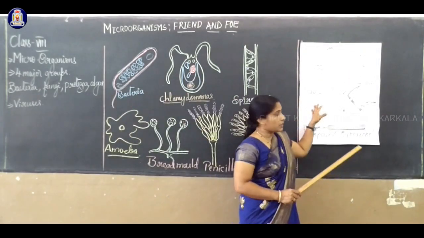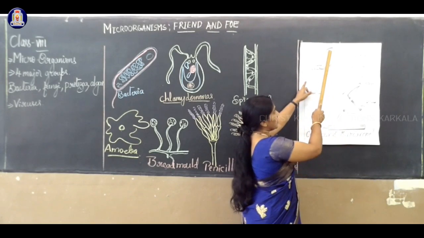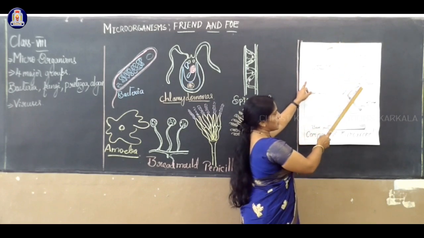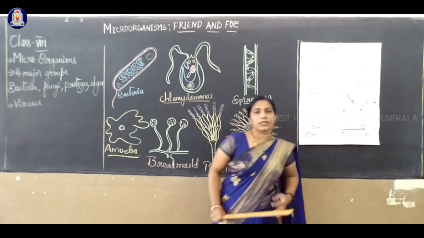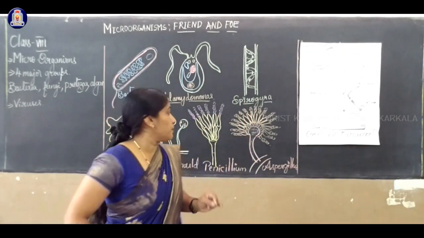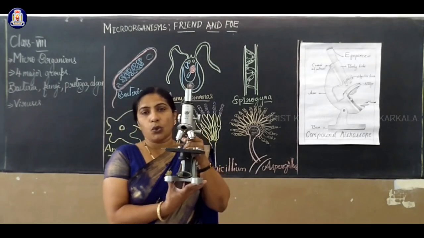The instrument consists of a base, arm, coarse adjustment, eyepiece, body tube, objective lens, stage and mirror. These are the major parts. The instrument used for the observation of microorganisms is called a microscope.